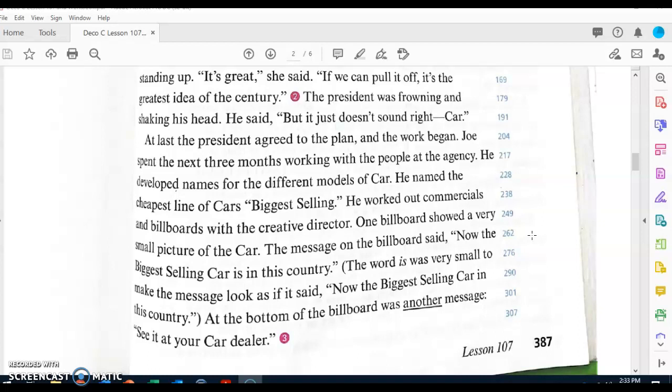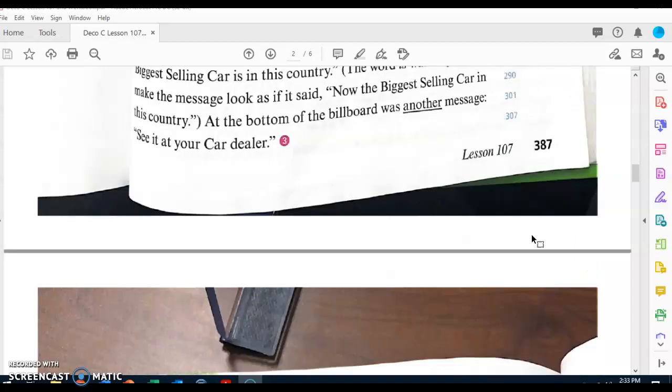Question number 3. What messages were on the billboard that Joe developed? So the messages that were on the billboard were, now the biggest selling car is in this country, and see it at your car dealer.